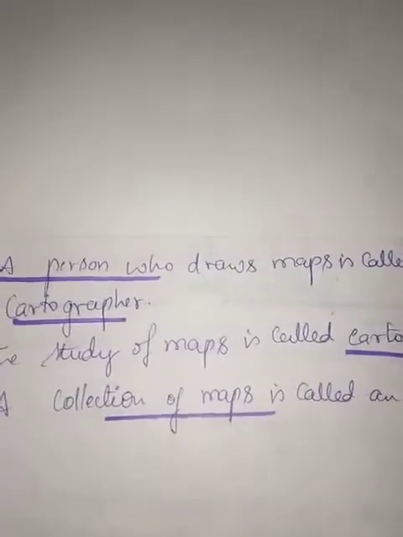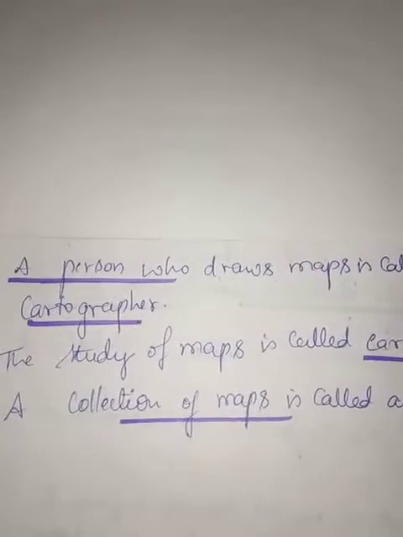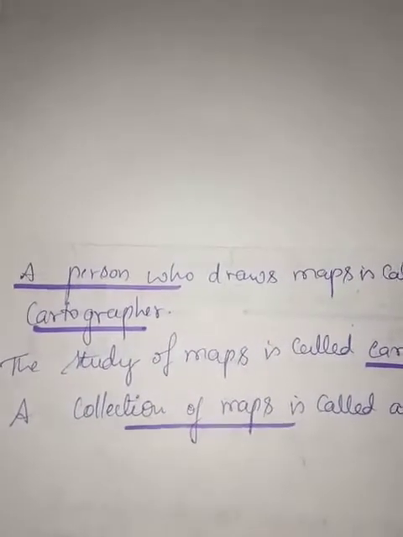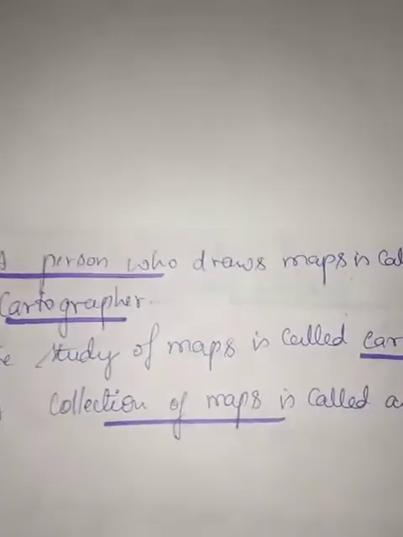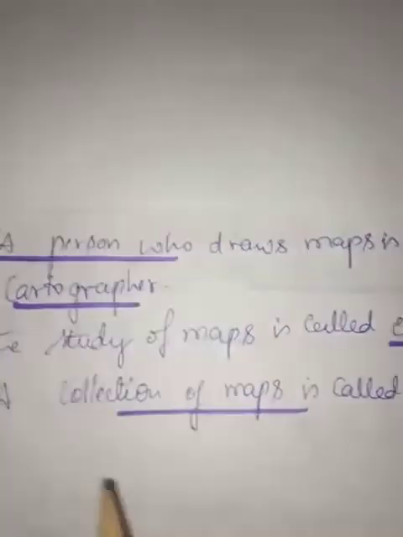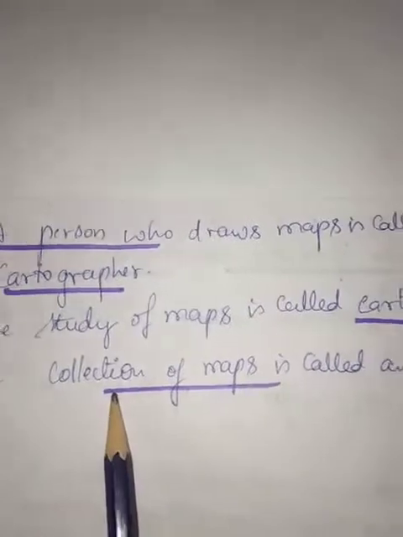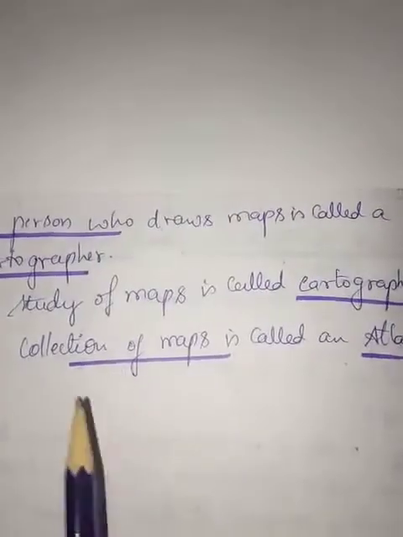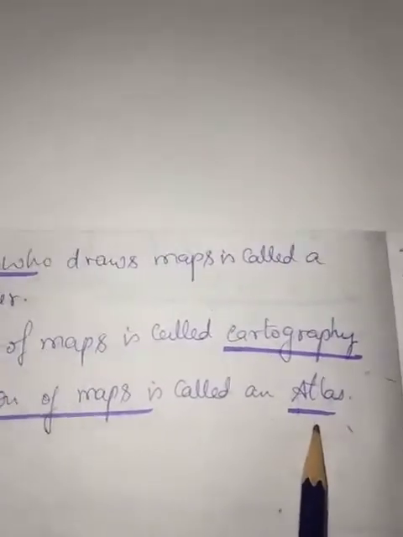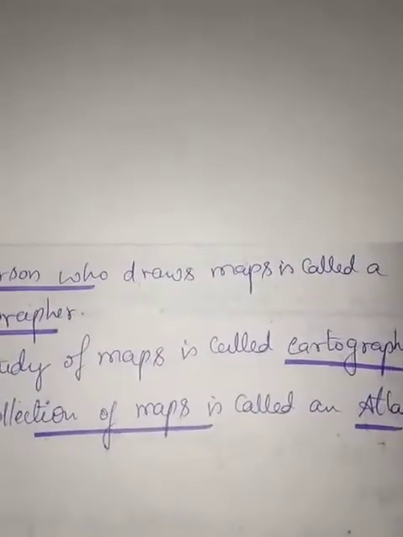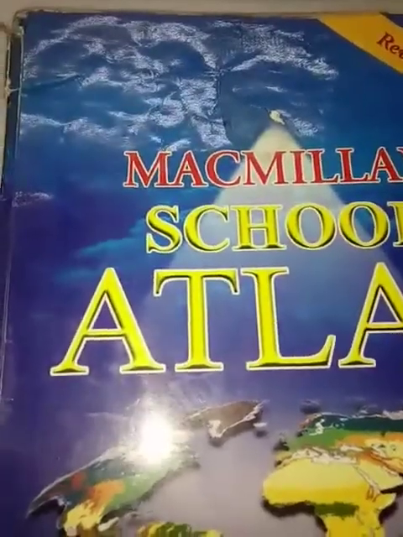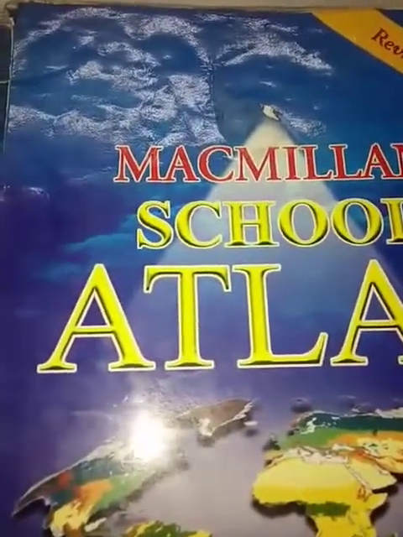Two things are there here. One person draws the map, he is a cartographer, and the map which is drawn is studied as cartography. Next, one more point is there. A collection of maps is called an atlas. You are familiar with this word atlas. In schools you might be using these books, right? A collection of maps is called an atlas.